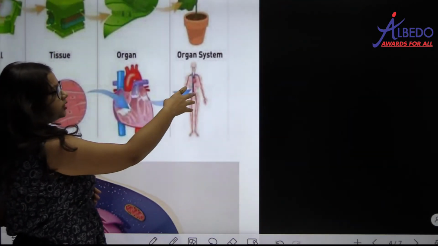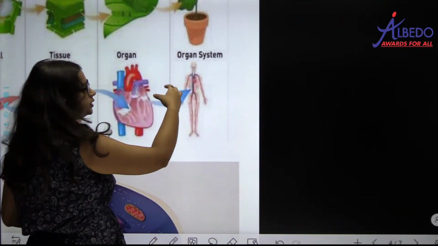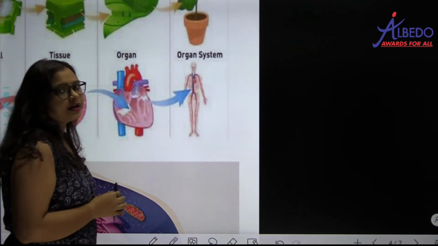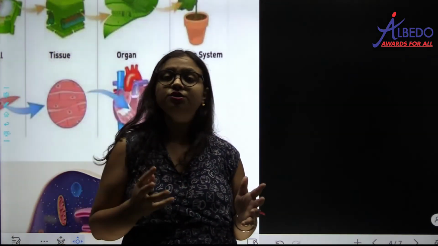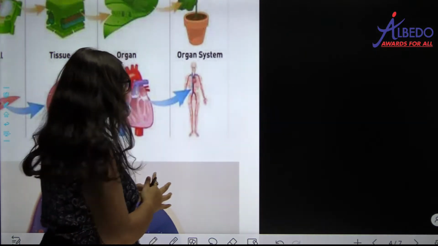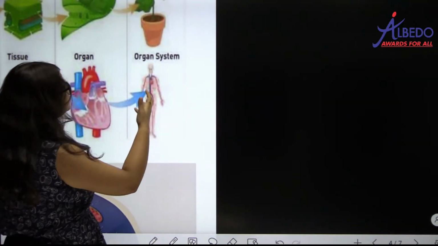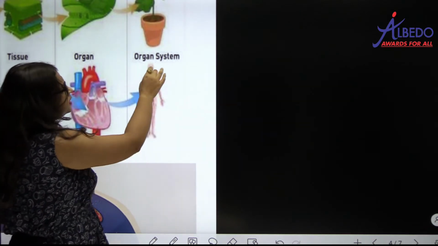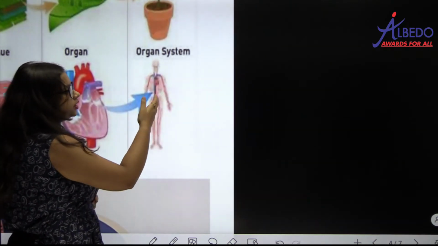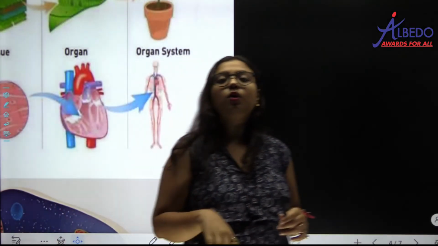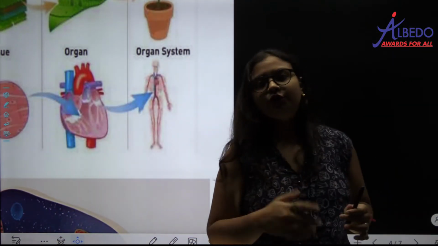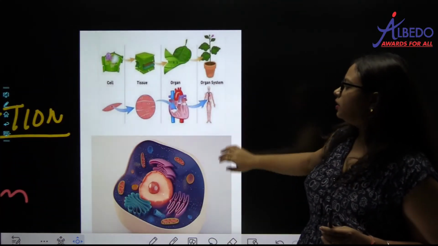फिर finally आपका organ system, यहाँ पे एक organism छोड़ दिया है. So फिर आपका organ system बनाएगा. What organ system does heart belong to? Heart belongs to the circulatory system. And फिर finally बहुत सारा system है, digestive system, circulatory system, nervous system, they will combine and form the whole organism, that is your human. Okay, so this is about your